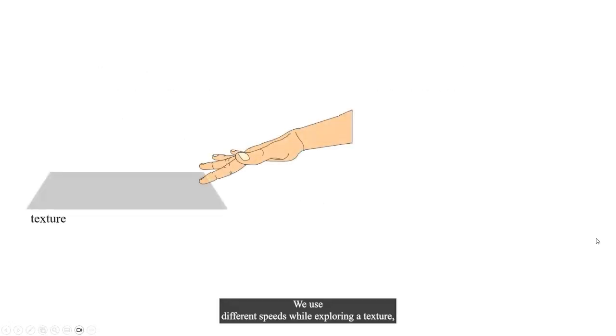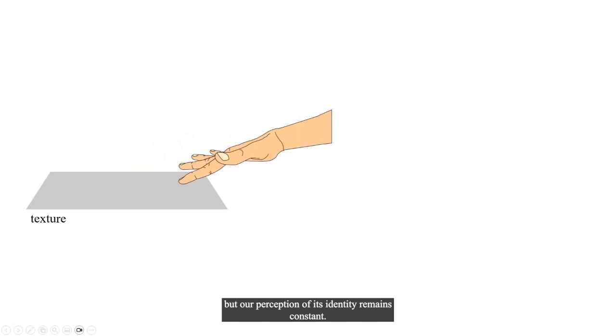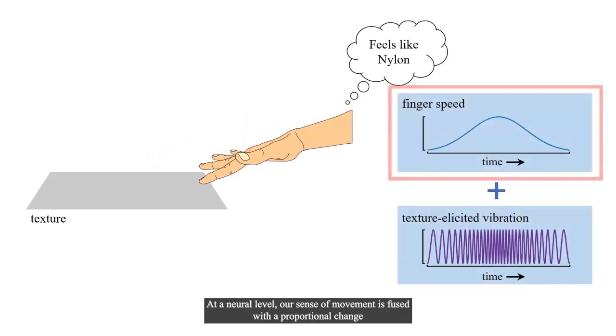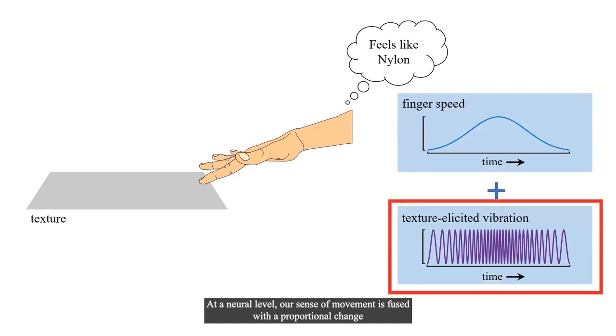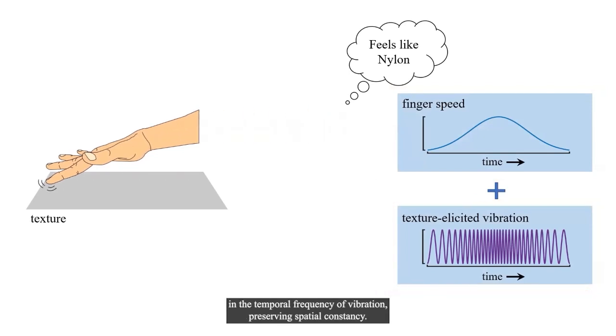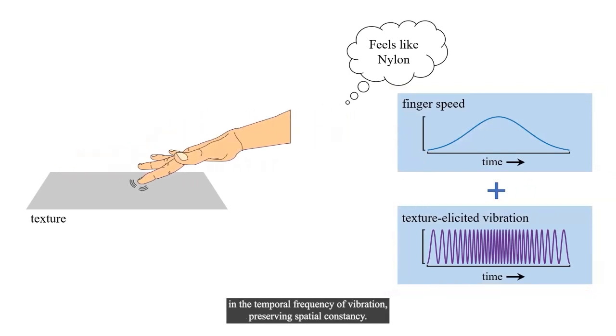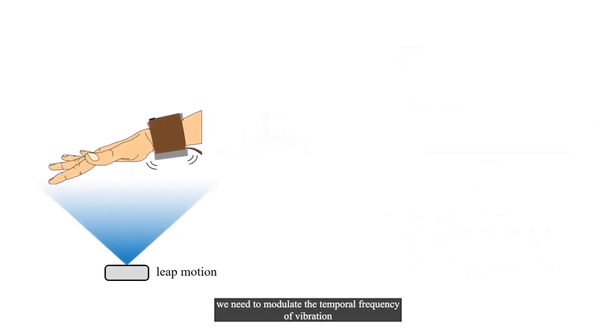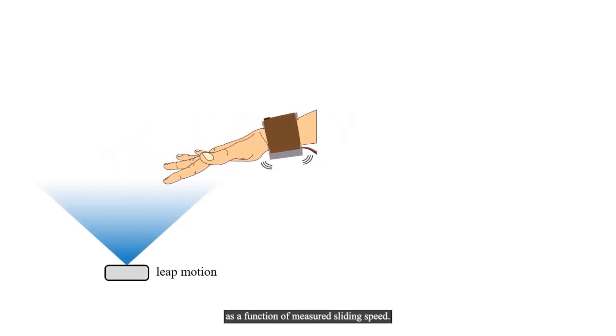We use different speeds while exploring the texture, but our perception of its identity remains constant. At a neural level, our sense of movement is fused with a proportional change in the temporal frequency of vibration, preserving spatial constancy. When rendering such textures virtually with vibrotactile variables, we need to modulate the temporal frequency of vibration as a function of measured sliding speed.